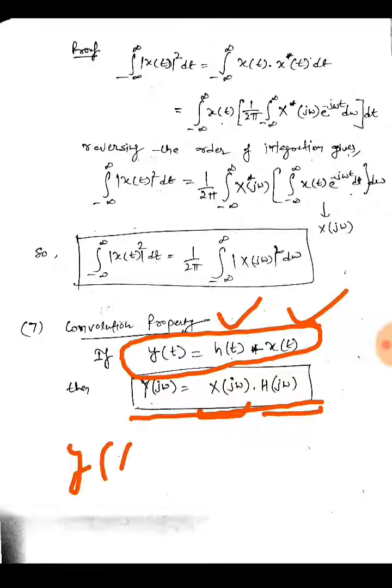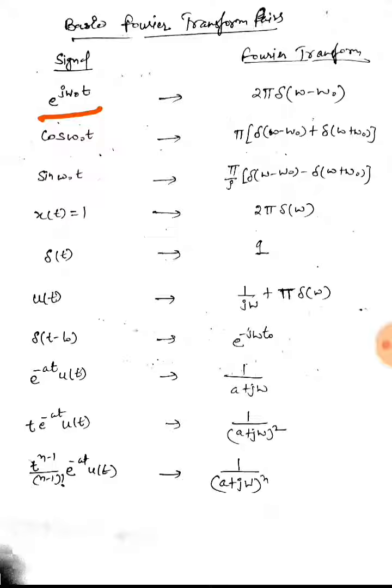If I have a signal e raised to power j omega naught t, then its Fourier transform would be 2 pi delta(omega minus omega naught).